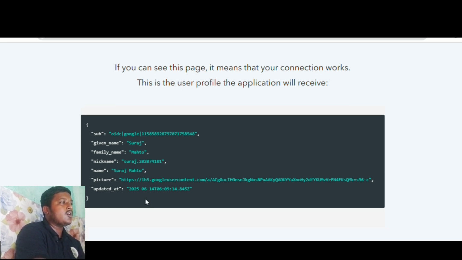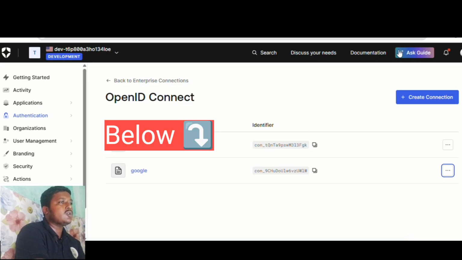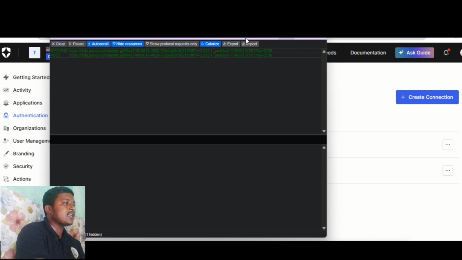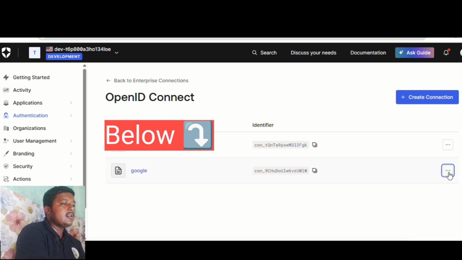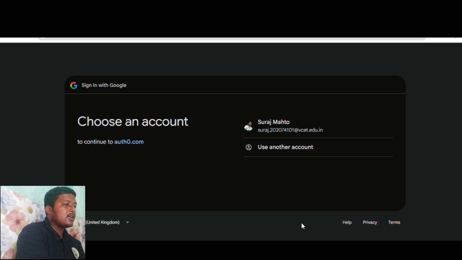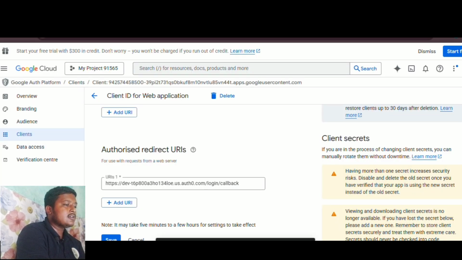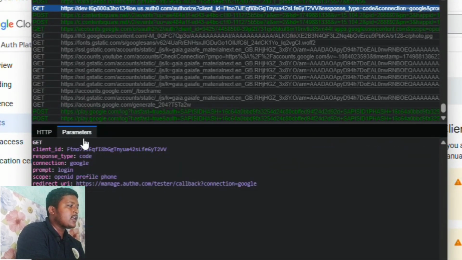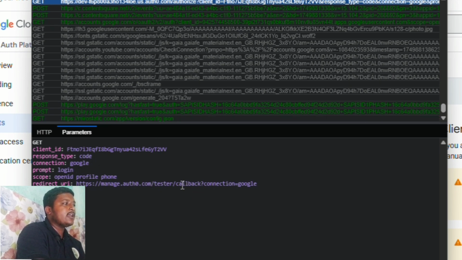So I hope, if you want to see it now, what we will do is use SAML tracer to check what requests are sent. First we will clear it, and now we will try. As you can see in the SAML tracer, the request is made with certain parameters like client ID, response type, connection, scope, redirect URI, as I have told you in this video.